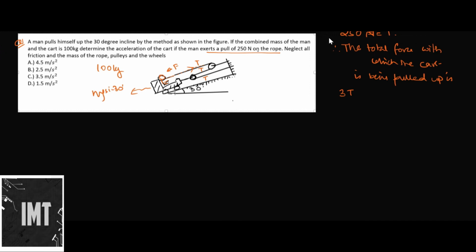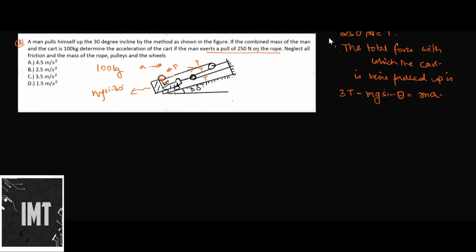So 3T minus mg sin 30 is equal to ma, the acceleration of the man upwards.